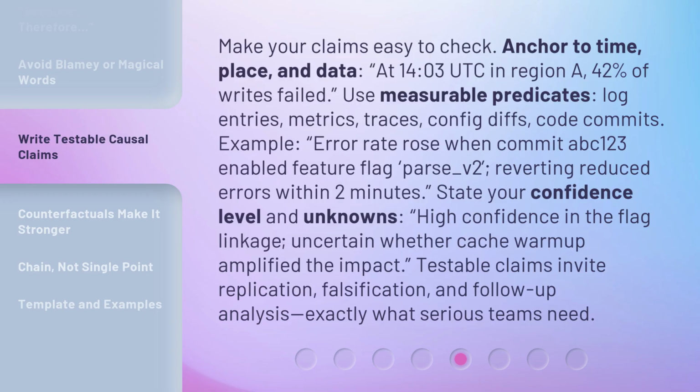Example: error rate rose when commit ABC10023 enabled feature flag parse_v2, reverting reduced errors within 2 minutes. State your confidence level and unknowns. High confidence in the flag linkage. Uncertain whether cache warmup amplified the impact. Testable claims invite replication, falsification, and follow-up analysis. Exactly what serious teams need.